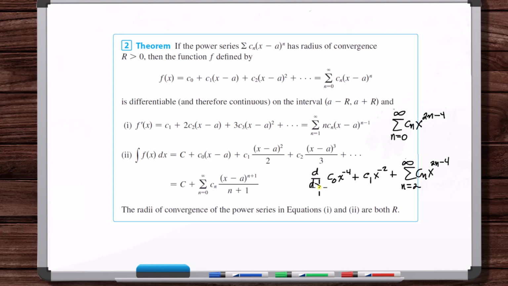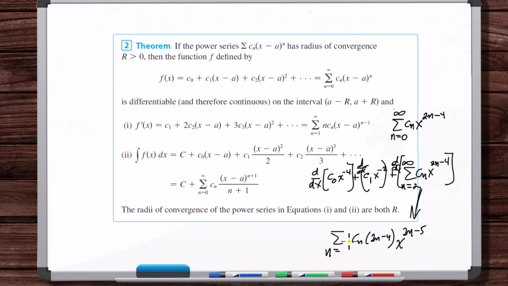And so now if I can differentiate this, and what does that mean? I differentiate the power series. And now what do you get here? What is this derivative? This is c sub n, 2n minus 4, x to the 2n minus 4 minus 1. Now you say, what's the first term? Well, n is equal to 2. You've got the first term is 0. Well, it's not 0, but the x goes away. It's just c sub 2. So you do update this.